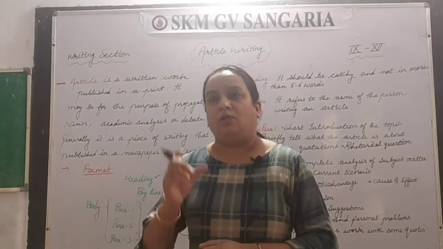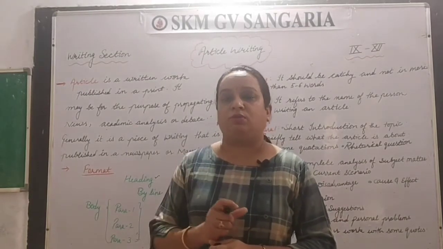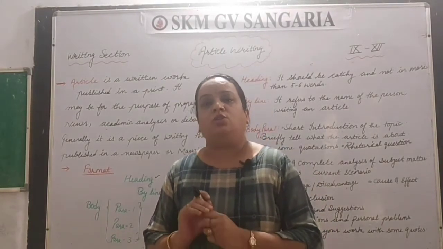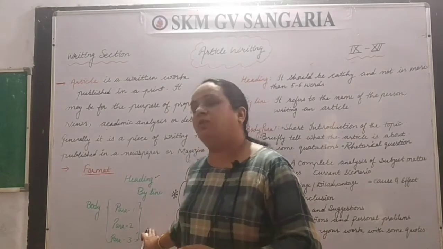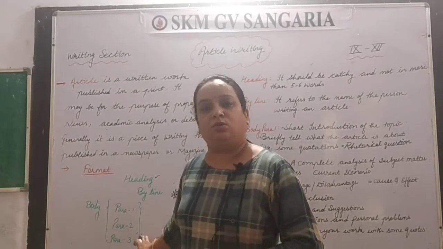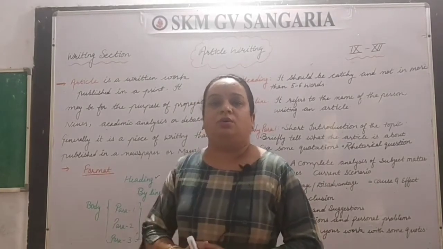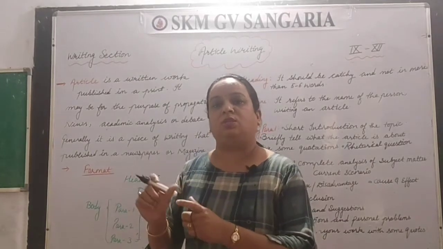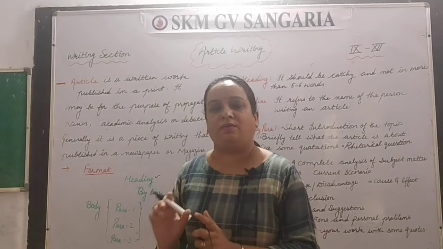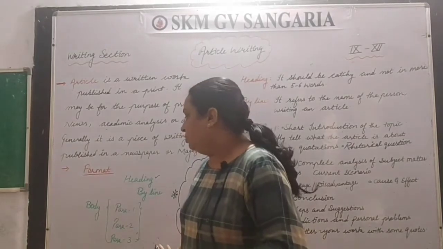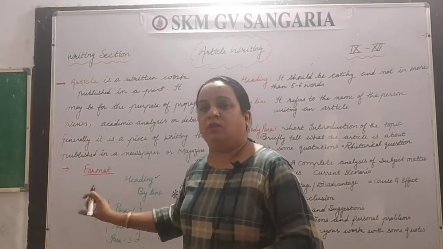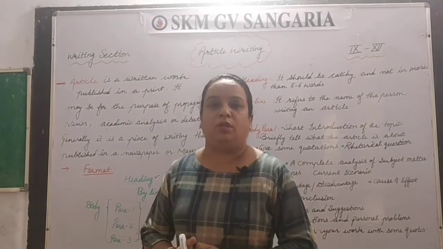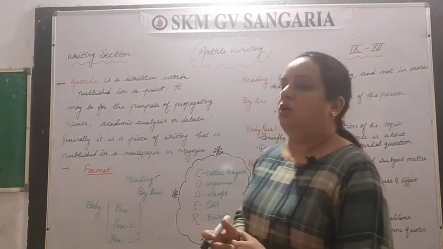And the word limit you have to stick to is 150 to 200 words, clear? If in each paragraph you write 4 or 5 lines, overall it will give you 150 to 200 words, so you can stick to that word limit.